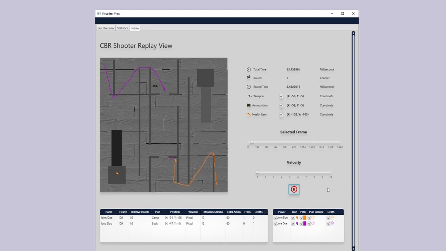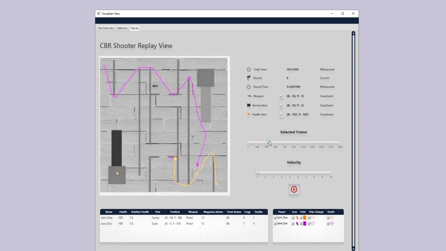In order to help the user to focus on the relevant information of the game match, the replay view offers an abstracted view of the game, showing the behavior of each agent in detail. To optimize the distinction between the players, color coding for each player-related visual is performed dynamically. In this case, a session of the CBR shooter is visualized.